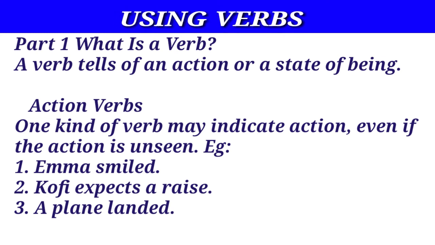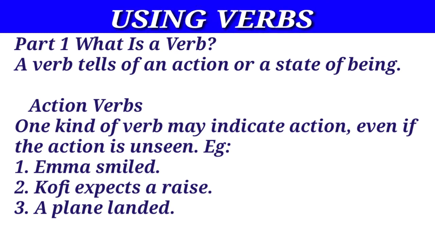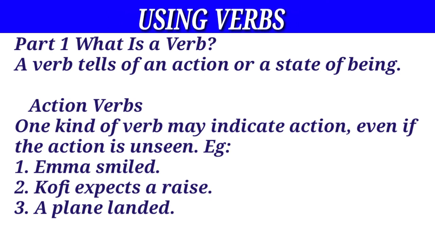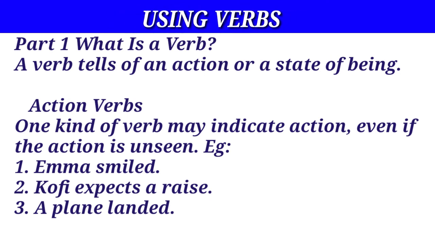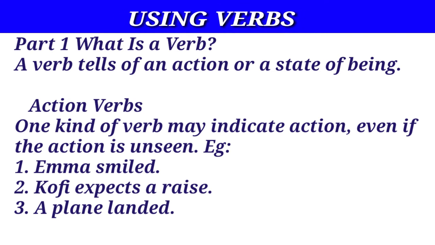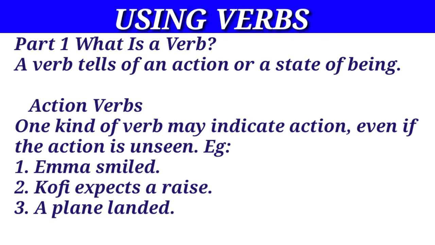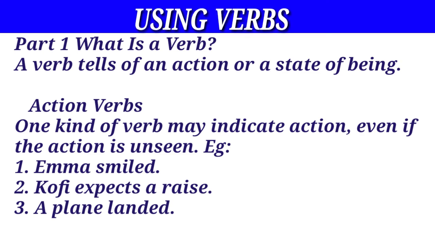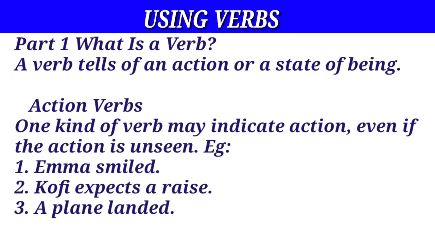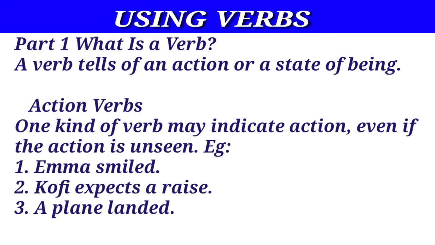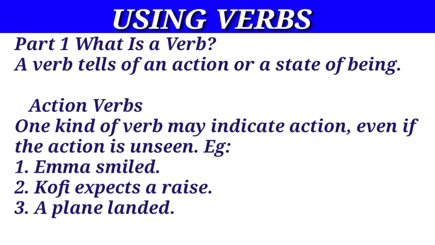What is a verb? A verb tells of an action or a state of being. Action verbs. One kind of verb may indicate action even if the action is unseen. For example, Ima smiled. The word smiled is a verb because it indicates an action.